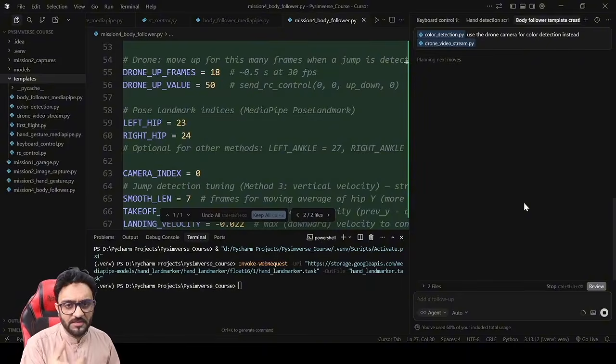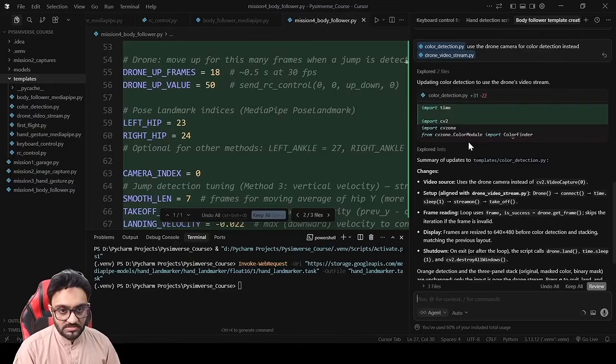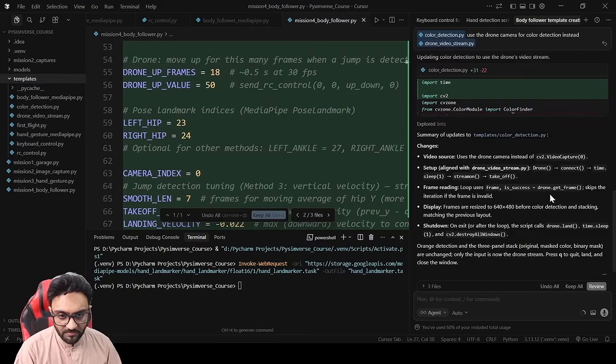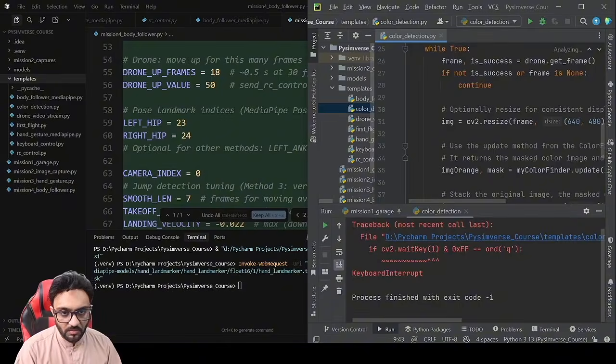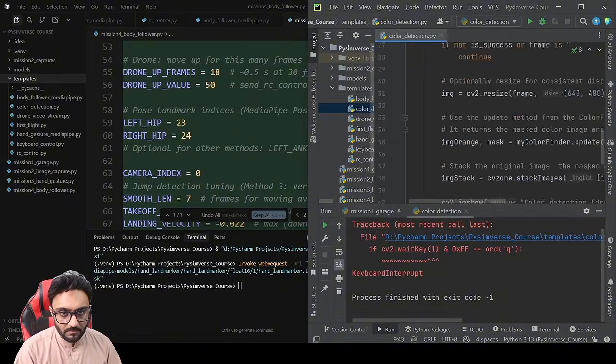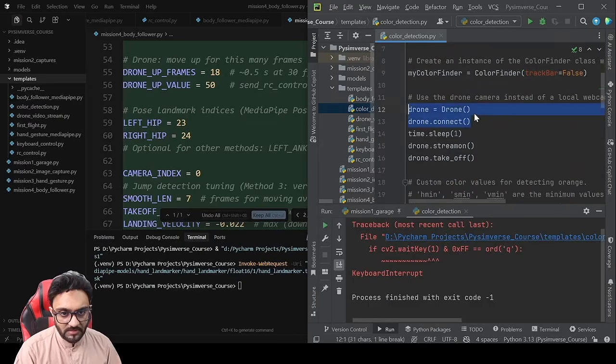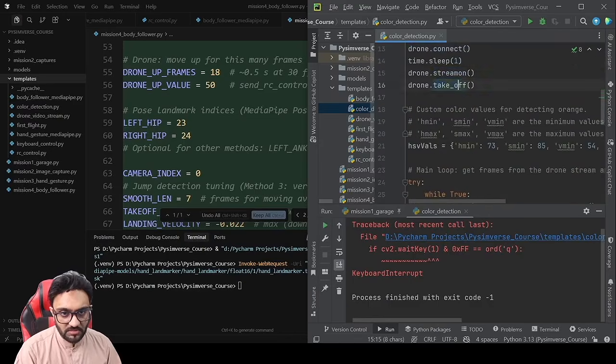We could have created a new agent. Actually, we should have created, anyways, but it still works, hopefully. Let's see. Okay, so the summary is that video source uses the drone camera, setup, video stream, frame reading, display frames, shutdown on exit. So that's all good. And if we go to our PyCharm, there we have Pyimverse import drone. Then we connect, we turn on the stream, and we take off.